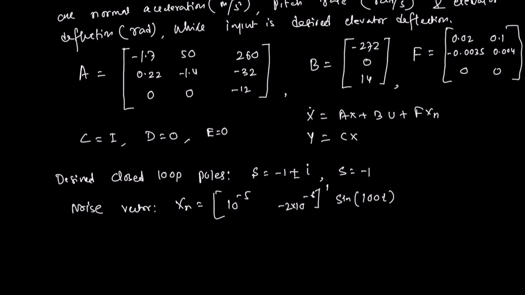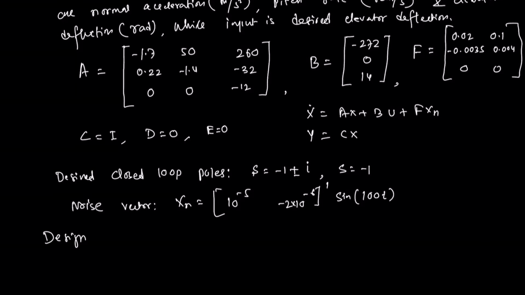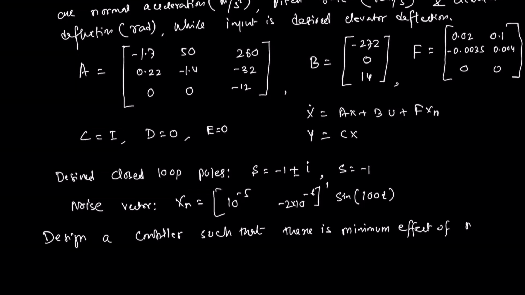So we need to design a controller such that there is minimum effect of noise in the state responses.